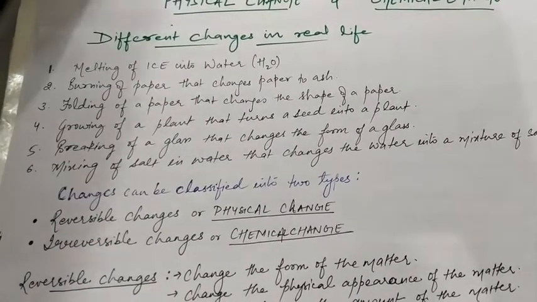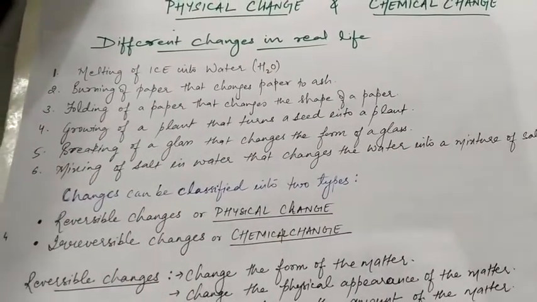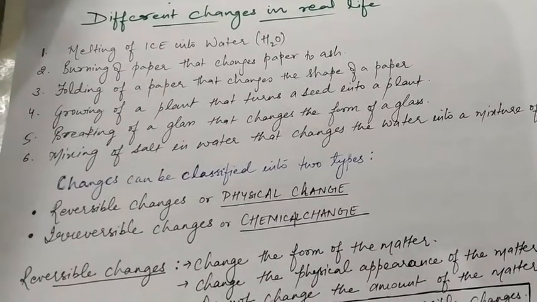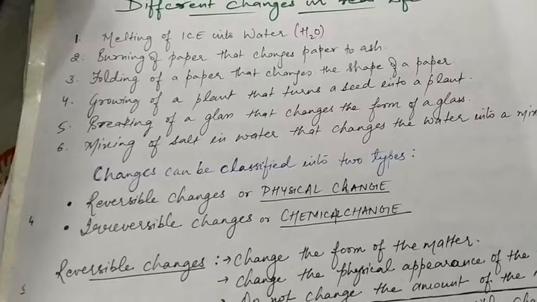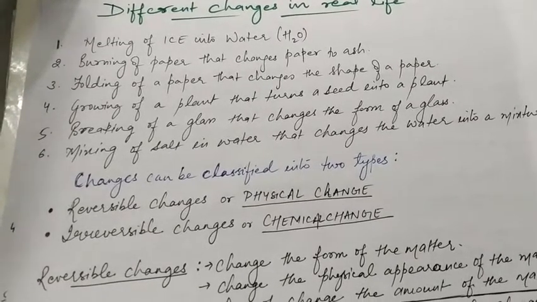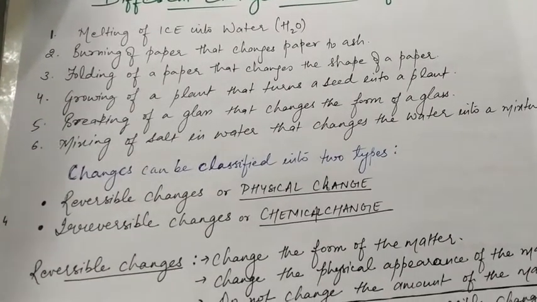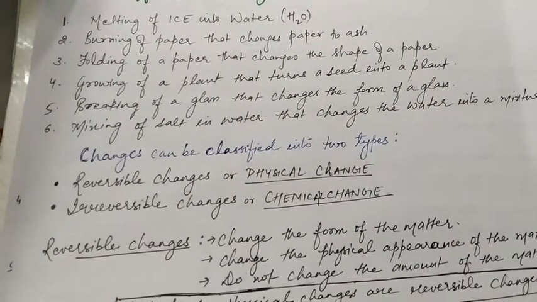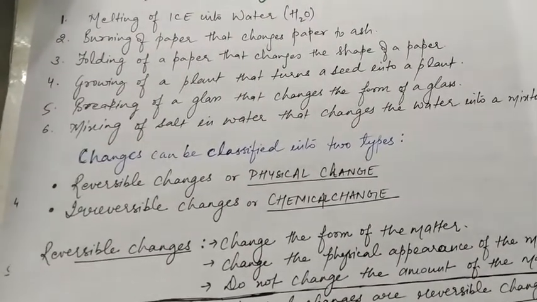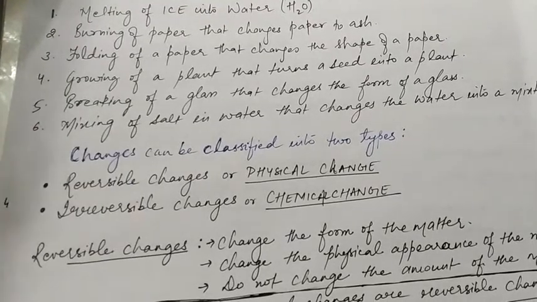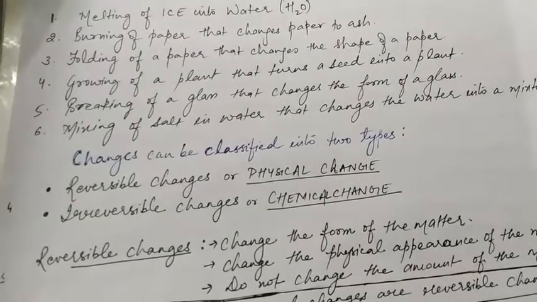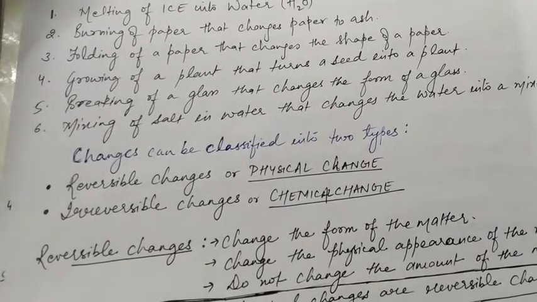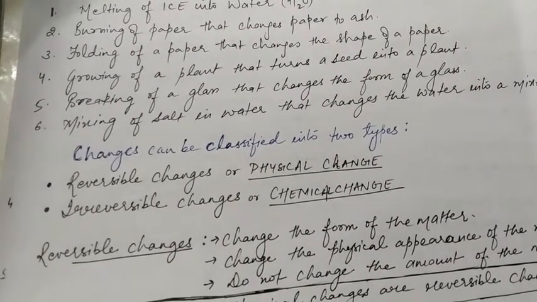What are they? For example, melting of ice into water. It is a change. Yes. Burning of paper that changes paper into ash. It is also a change. Another change, folding of a paper that changes the shape of a paper. Suppose you have a sheet of paper, then you fold it or you crush it with your hand, then what happens? The shape of a paper changes. It means it is a type of change.